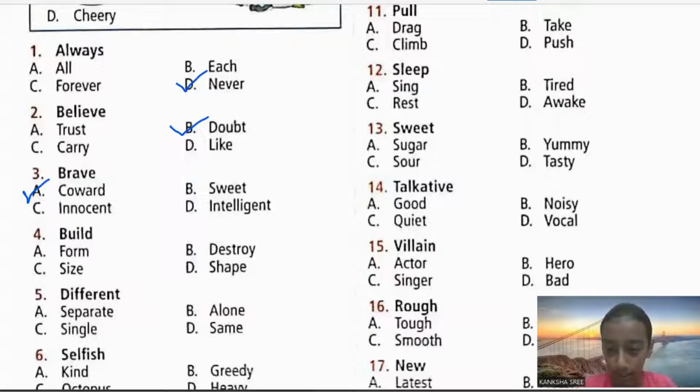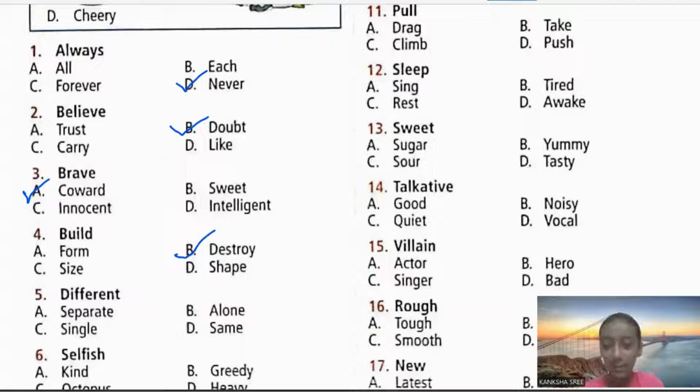I'll give you 2 seconds. Did you get the word? Yes. Remember the word in your mind. Now we'll try to find the word over here. Build means form. Yes, build means form. But we need to find opposites. Build's opposite is destroy, might be. Build's opposite is size? No. Is build's opposite shape? No. So option B is correct.